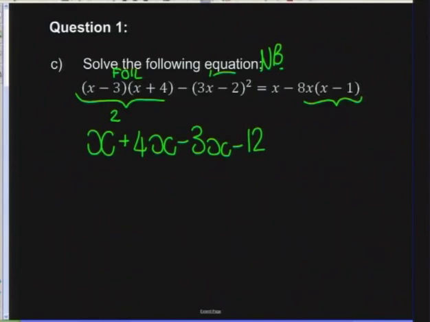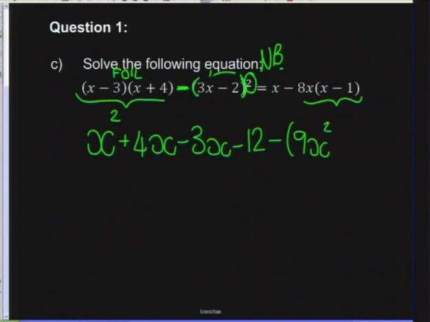Then I have got minus. Okay, now here's another thing to watch out for. This negative is being multiplied to that whole bracket squared. So we are going to have to first square the bracket out, and once we have done that, then you are going to be able to distribute the negative. Okay, so just watch out for your order of operations. All right, good old BODMAS. Let's FOIL this bracket out.